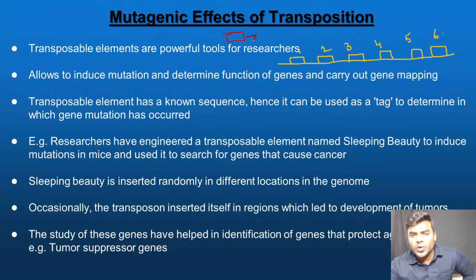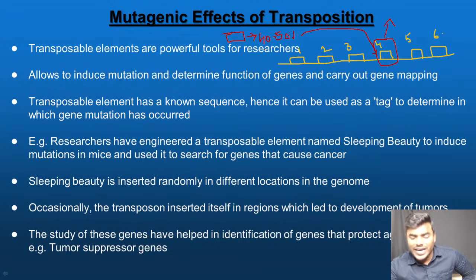Now when we introduced this particular transposable element in this particular DNA region, in 40 to 50% of the cases, everyone listen, it is getting introduced in the gene 4 region. Then when the scientists studied the function and nature of that particular gene, they understood that this gene is majorly involved in causing the cancer.